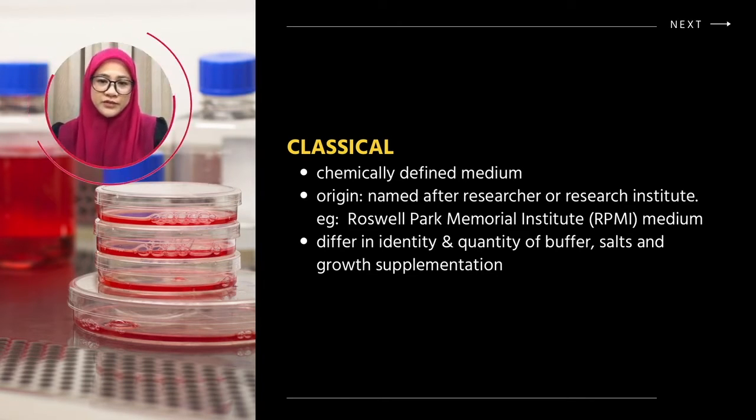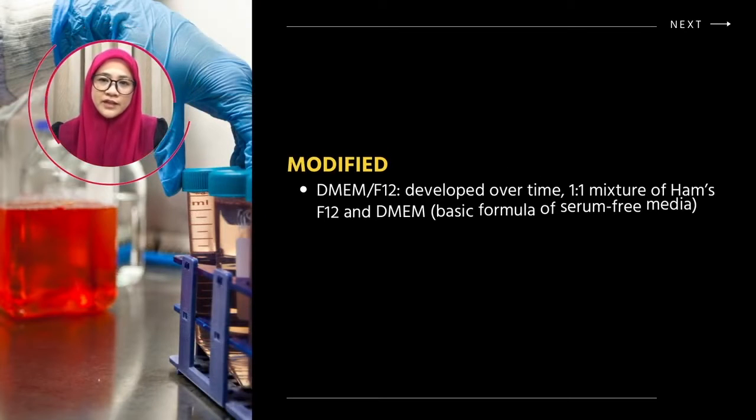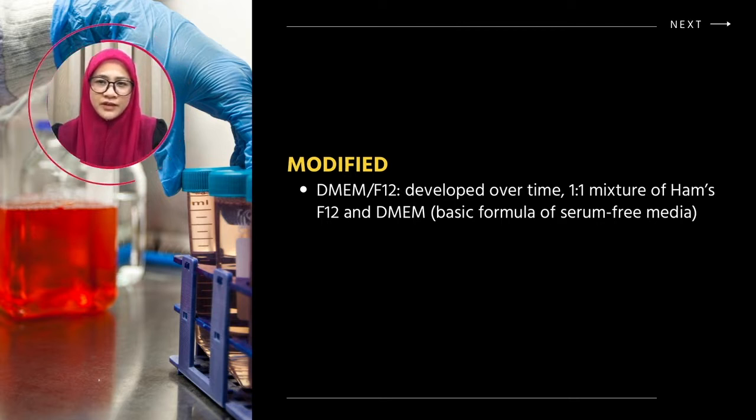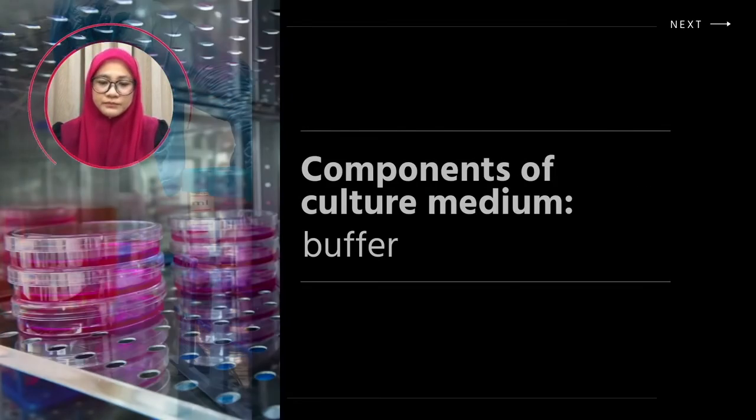Each of the basal medium differ in identity and quantity of buffer, salts, and also growth supplementation. For instance, DMEM and MEM is also another type of classical medium. Meanwhile, the modified type is a culture medium that is developed over time by mixing the basal media in certain ratio. For example, 1:1 mixture of HAM's F12 and DMEM.